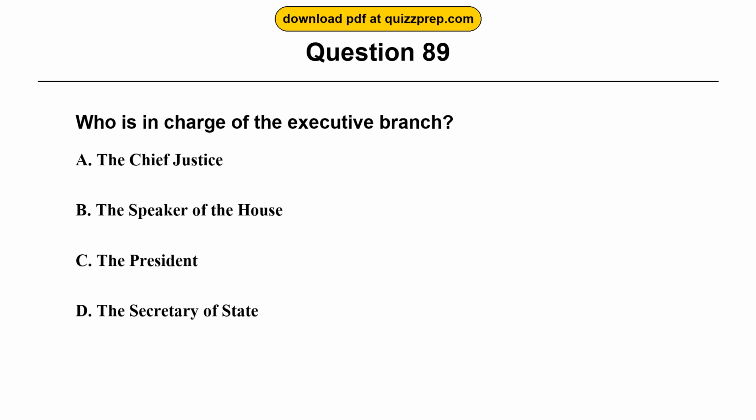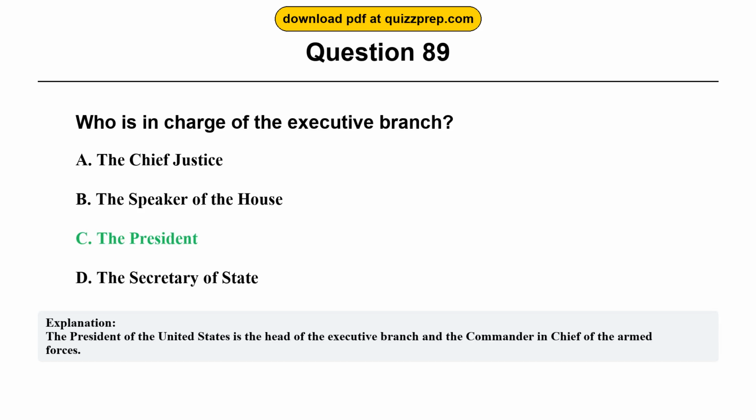Question 89. Who is in charge of the executive branch? Option A, the Chief Justice. Option B, the Speaker of the House. Option C, the President. Option D, the Secretary of State. The correct answer is option C, the President. The President of the United States is the head of the executive branch and the Commander-in-Chief of the Armed Forces.